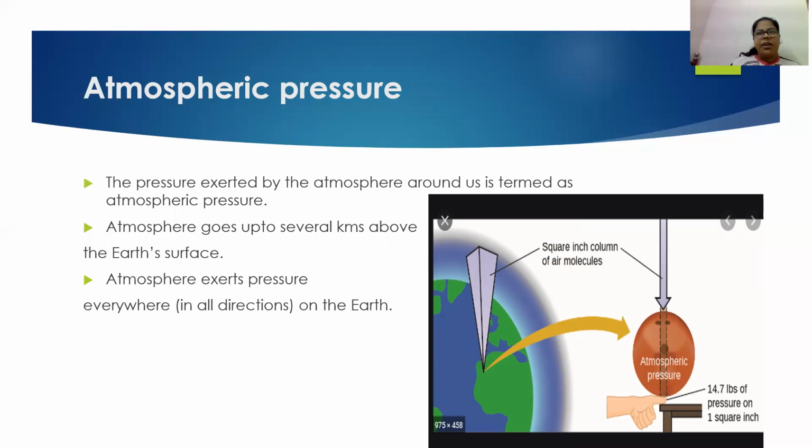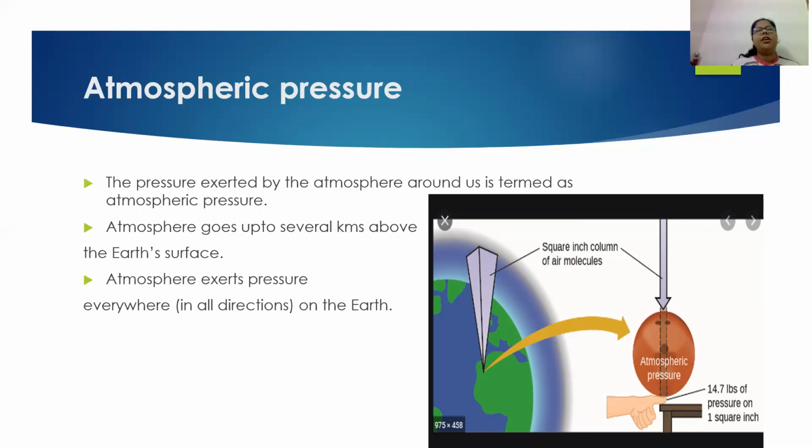Now, how can you say that the pressure is created by the atmosphere on us, then why are we not getting affected by it? Why are we always the same? Because as we saw, as the pressure increases, either the shape changes or the size changes.